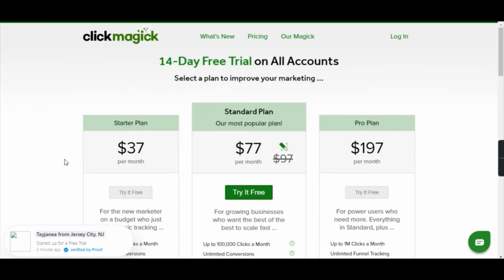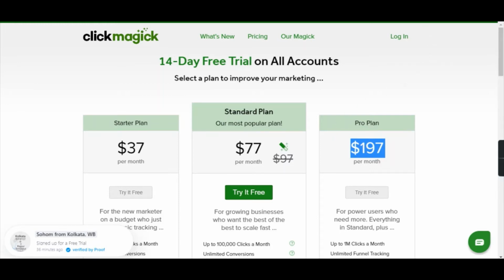So this is what we are getting with the Click Magic basic plan. Okay, we have a standard and pro plan which is $77 and $197. Okay, so without any delay, let's go and check the software where we are going to work and where it is completely free.